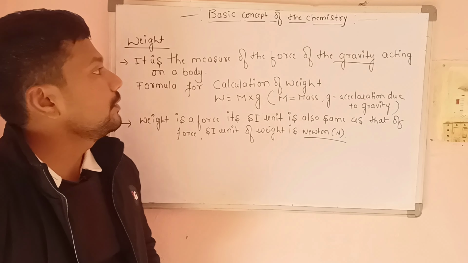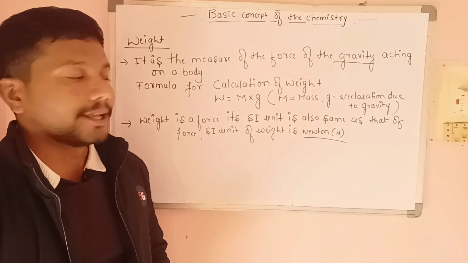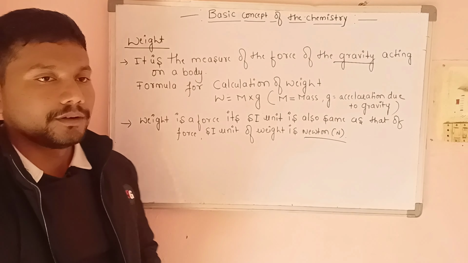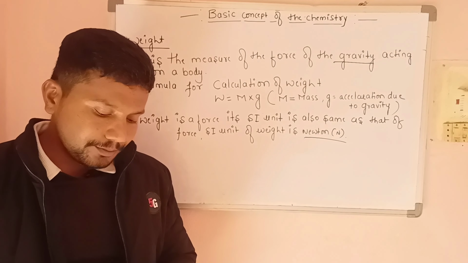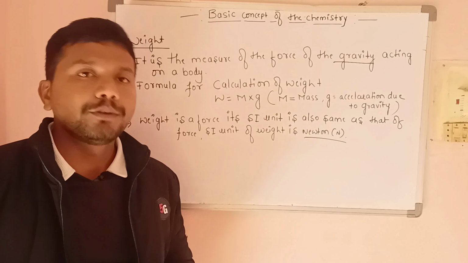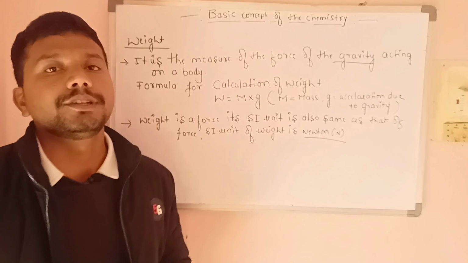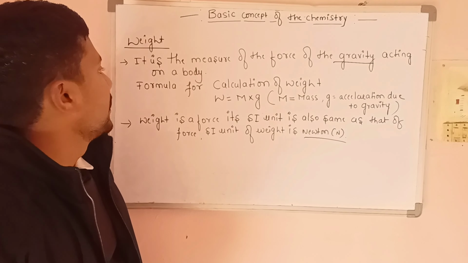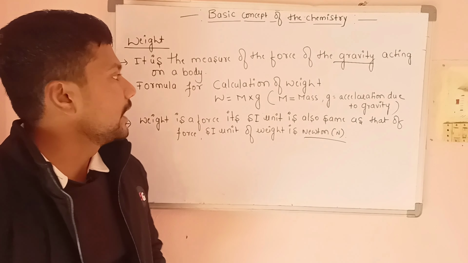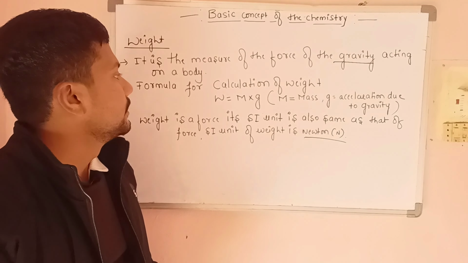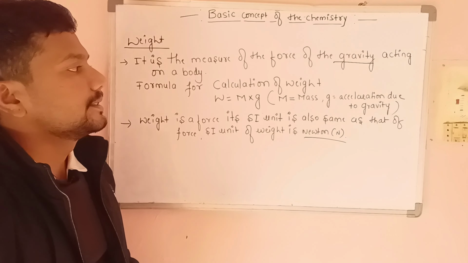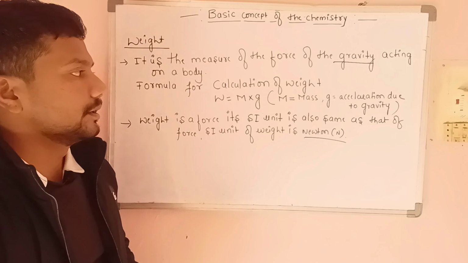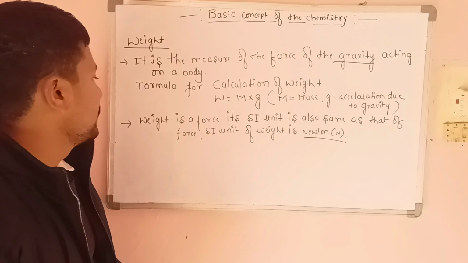In weight, the amount of force exerted by gravity is known as weight. How much force is exerted by gravity? Gravity means when a substance falls from a height, some amount of force is exerted by the earth; that force is called gravity. And we have one formula to calculate the weight. What is that formula? W is equal to M into G, where W is the weight, M is the mass, and G is the acceleration due to gravity.